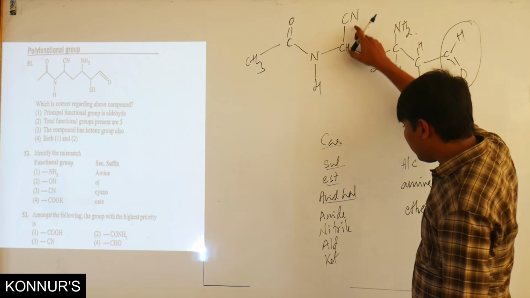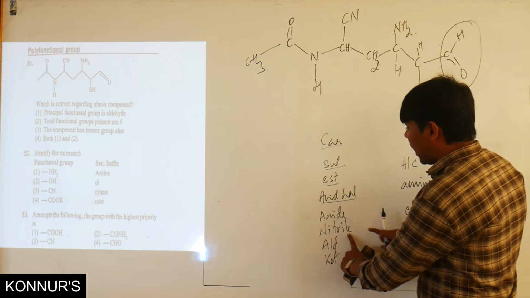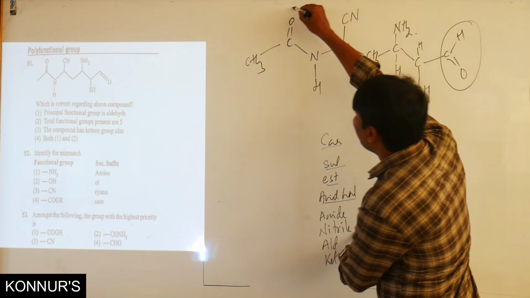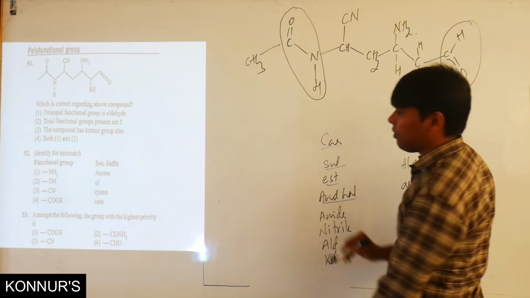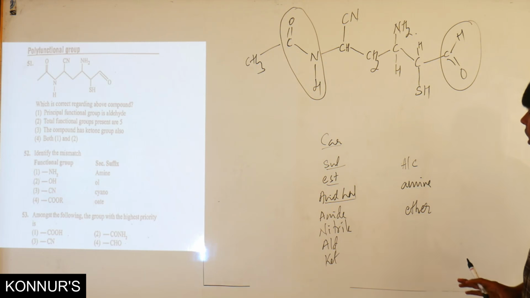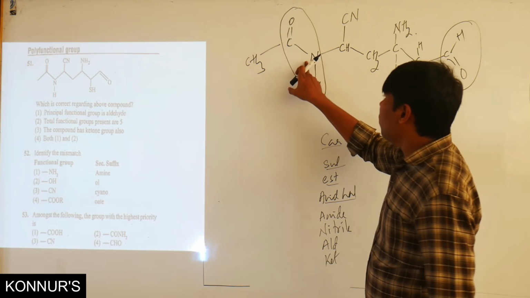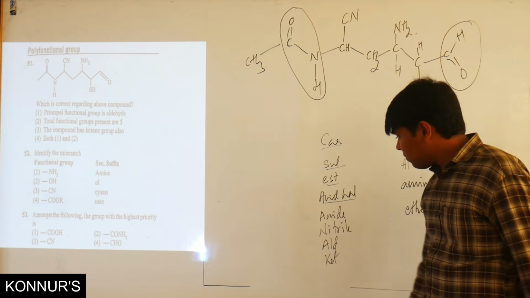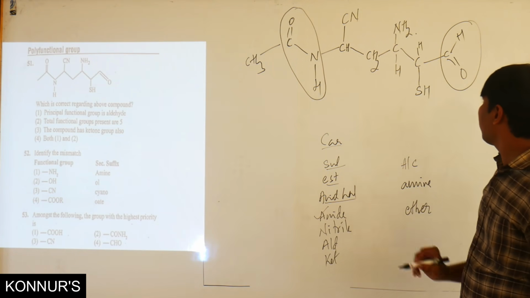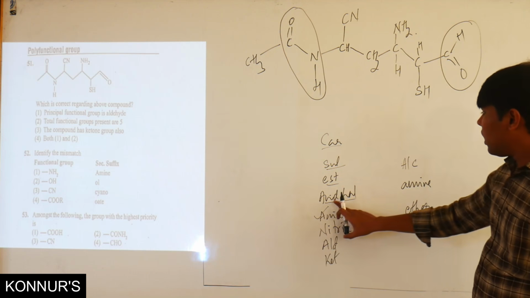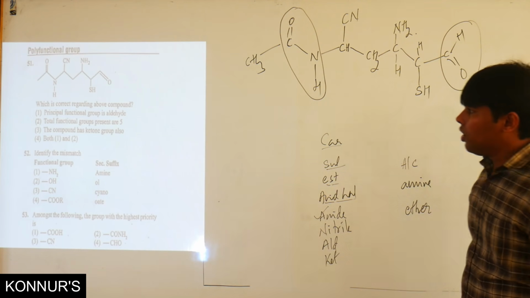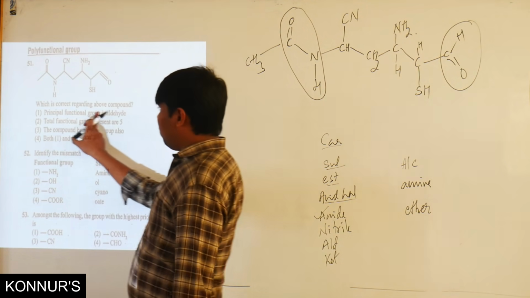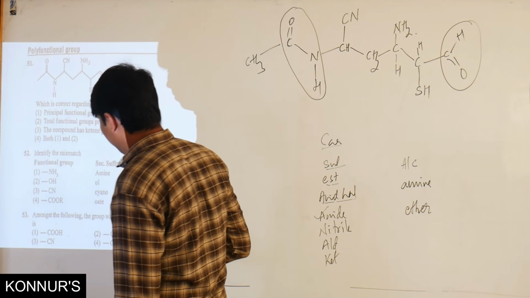And here cyanide is there. So that's a nitrile. Before that, here amide is there. So the C double bond O, NH or NH2, that is the amide. And here, no acid halide, no ester. So principal functional group aldehyde cannot be the answer.